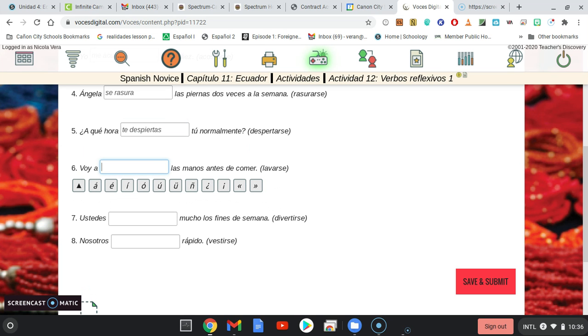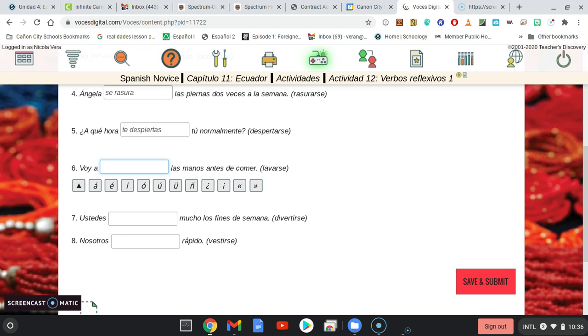All right, this one, you have to know a couple of things. So it's hard to know what the subject is here unless you look at the first verb, which is voy. And voy is the yo form of ir. Remember, voy, vas, va, vamos, van. So I know this is going to be in the yo form, okay?